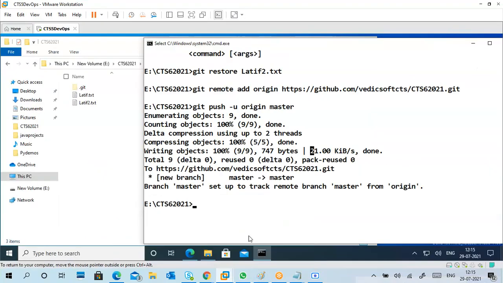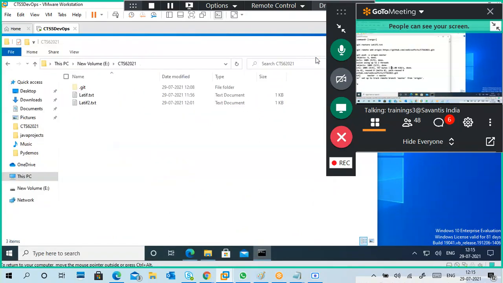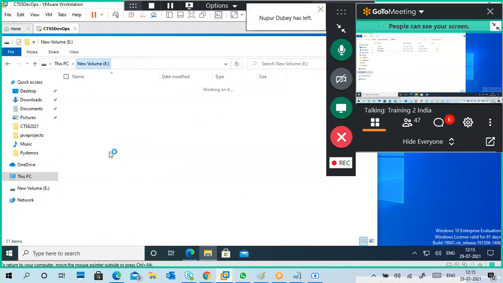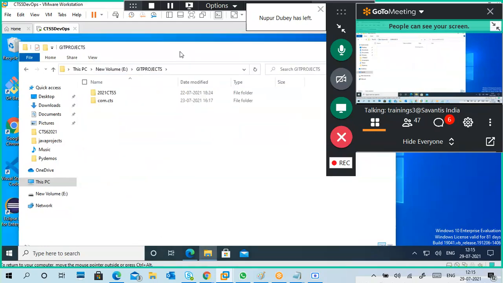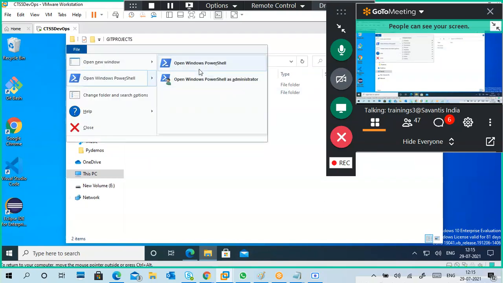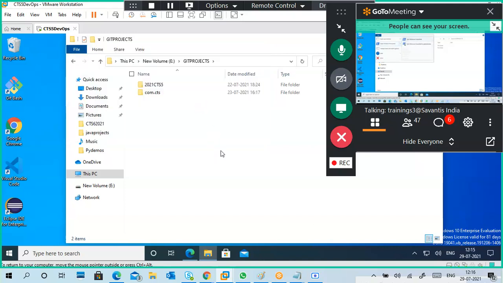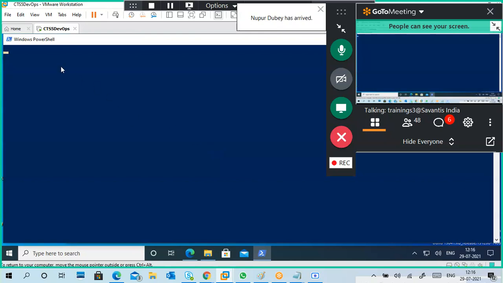Okay, so here I will close this one. I don't want this one. I have a folder called Git projects folder. So here I will do it. What I'm going to do is open my PowerShell. Anything you can open, CMD or PowerShell, not something completely different.